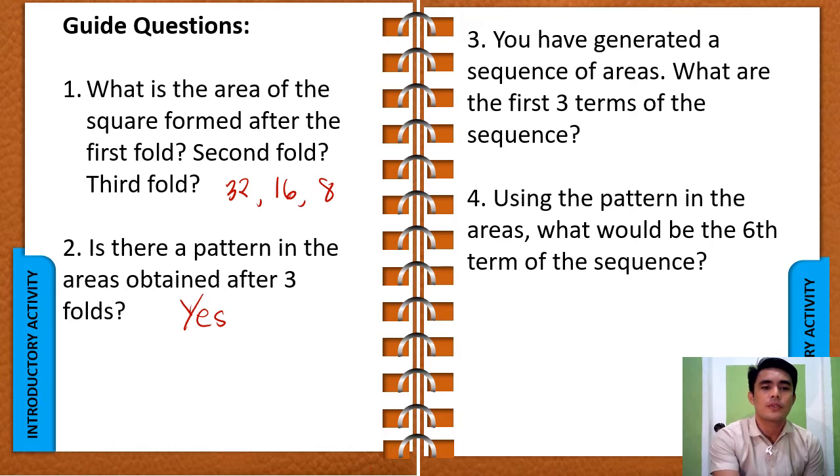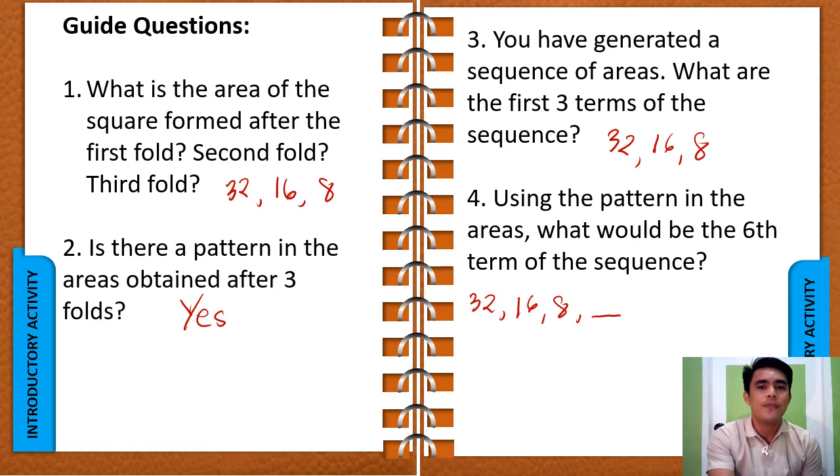You have generated a sequence of areas. What are the first 3 terms? The first 3 terms are, of course, 32, 16, and 8. Fourth question, using the pattern in the areas, what would be the 6th term of the sequence? So the terms of our sequence are 32, 16, and 8. As I mentioned in number 2, the pattern here is that you simply get half of the preceding term to obtain the next term. So your fourth term has got to be half of your third term.